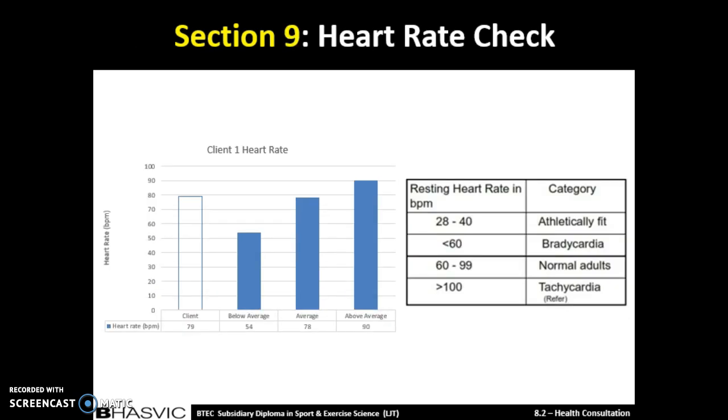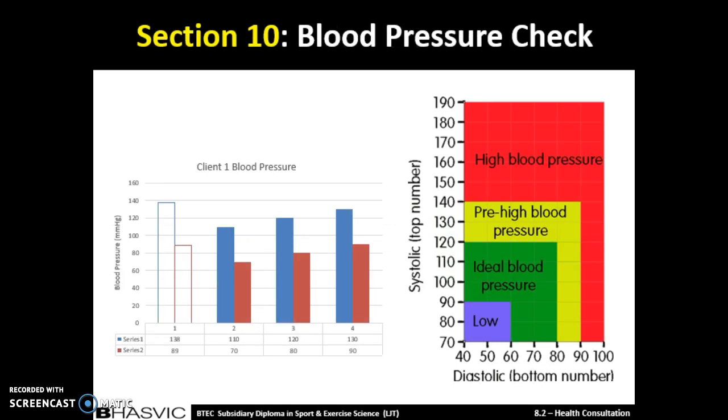To summarise Sue's heart rate, it would be to say that it is just at a perfect average, and for the normative data, it is just in the middle of the normal adult stage, so it's very healthy. To summarise Sue's blood pressure, it would be that it's at a very high risk and needs to be looked at very soon, as it is in the high potential stages with her systolic and diastolic, and we will have to take immediate action with this.